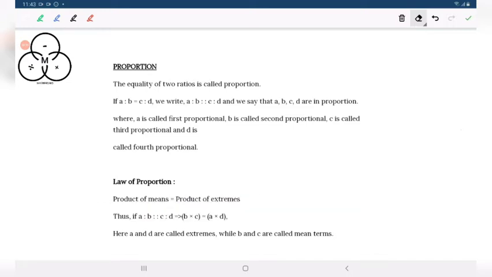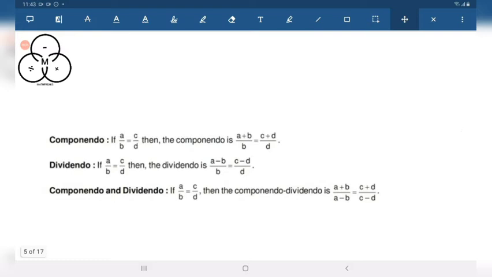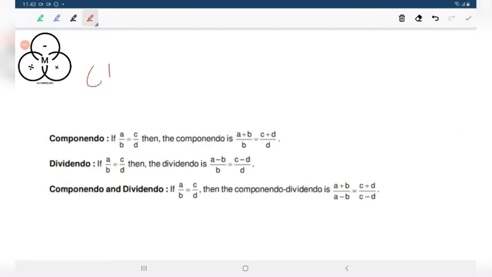That we all know. Now let's start solving problems, because there is nothing more to discuss for ratio and proportion. The very important thing in ratio and proportion is componendo dividendo. Often those who are in CBSE are unaware of this C and D method, the componendo dividendo method. Why is this method very useful? What is the reason? Often in many kinds of calculation, it proves a very useful method.